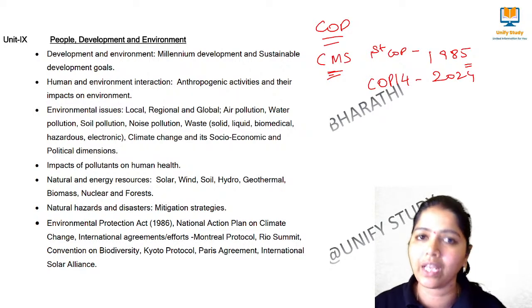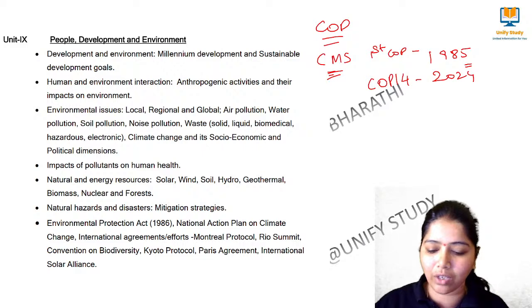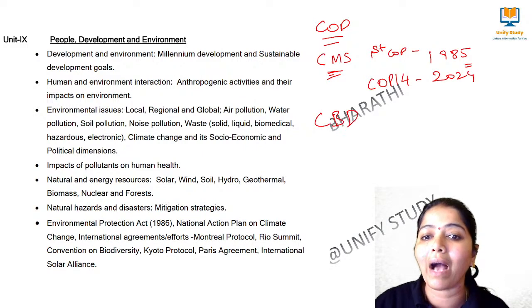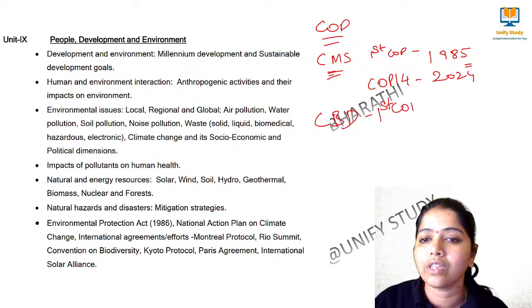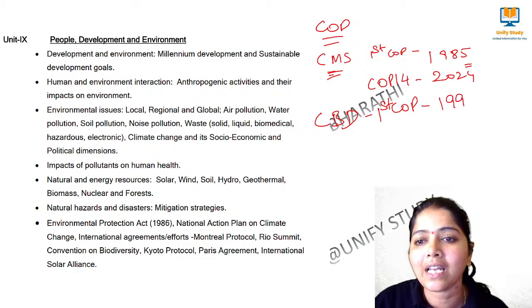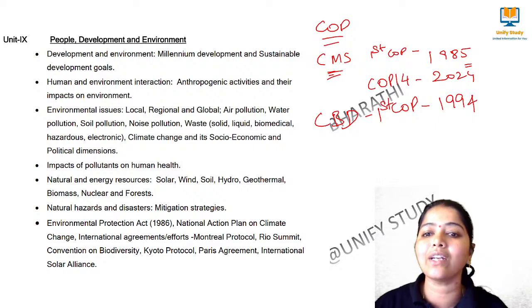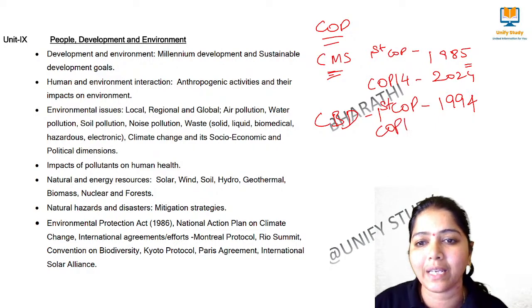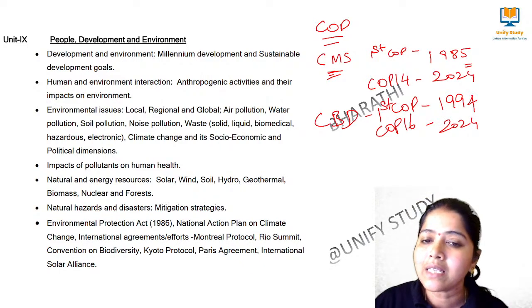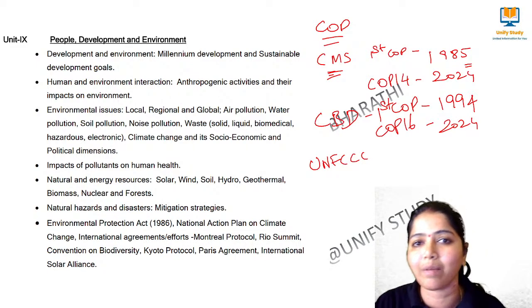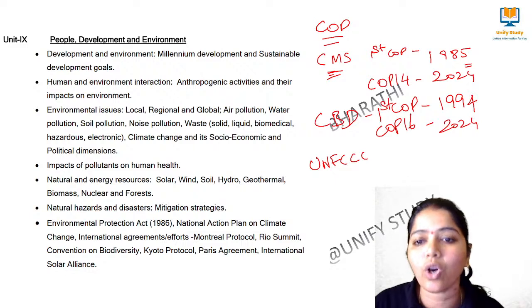in 2024. Then if you take another COP like CBD, Convention on Biological Diversity, for this the first COP was held in the year 1994. The first Conference of Parties meeting was held in 1994, and the recent COP, which we discussed yesterday, is COP 16, held in 2024 in Cali, Colombia. Am I clear? Similarly, UNFCCC means United Nations Framework Convention on Climate Change. In that one, the recent COP was COP 29.